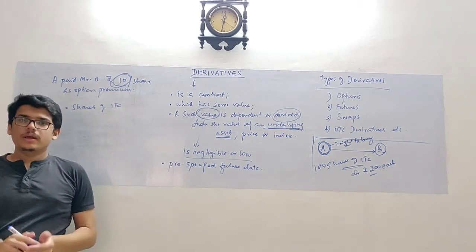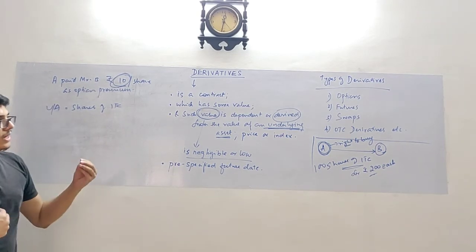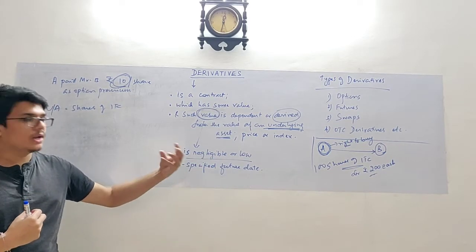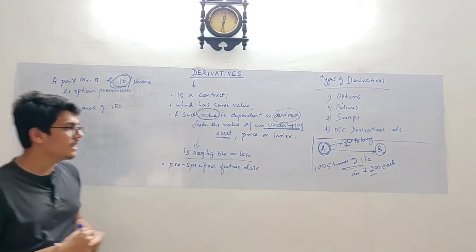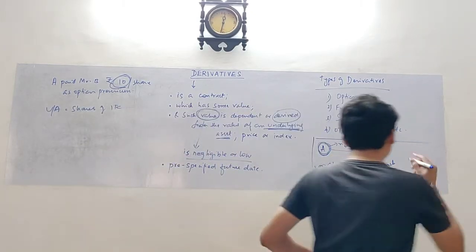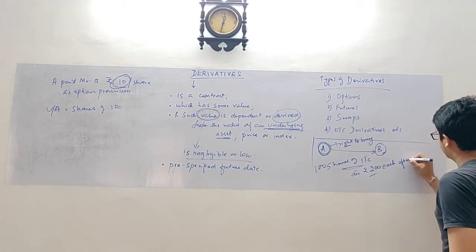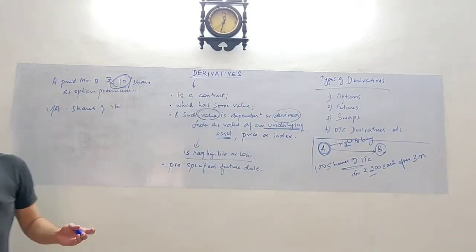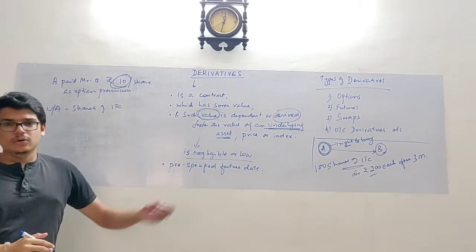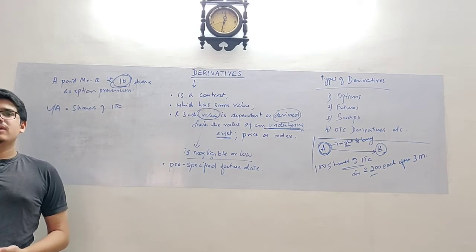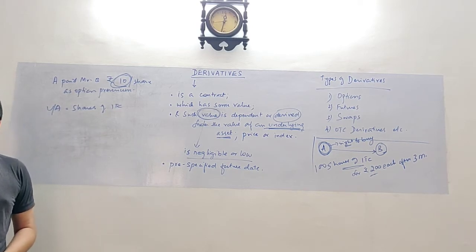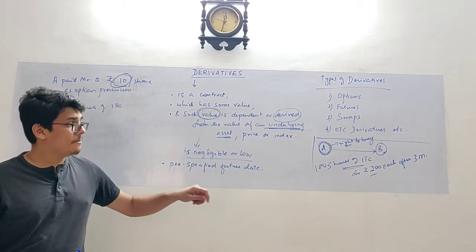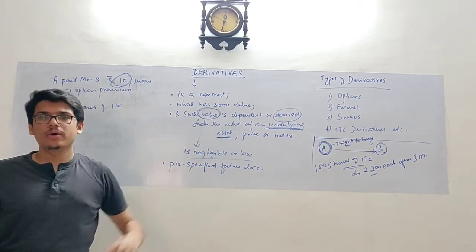Simple. So I have entered into an agreement to buy the shares of ITC for 200 each, say after 3 months. Now someone would ask, why would I enter into such a contract? I can directly go in the market and purchase after 3 months. Correct? Why would I enter into a contract now and pay option premium and go and purchase?